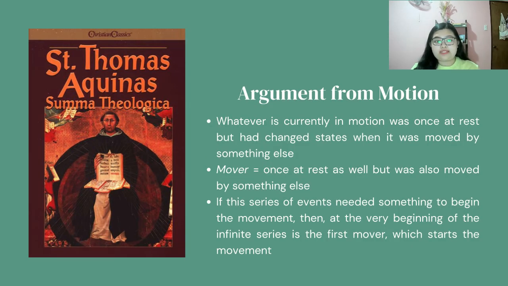After observing objects in motion, Aquinas was convinced that whatever is currently in motion was once at rest but had changed states when it was moved by something else. This mover was something that was once at rest as well, but was also moved by something else. This could go on and on as an infinite series of things being movers and being moved. So, if this series of events needed something to begin the movement, then at the very beginning of the series is the first mover, which starts the movement.